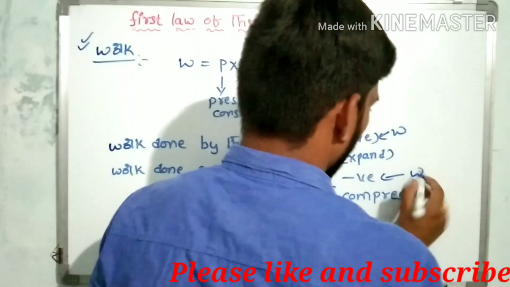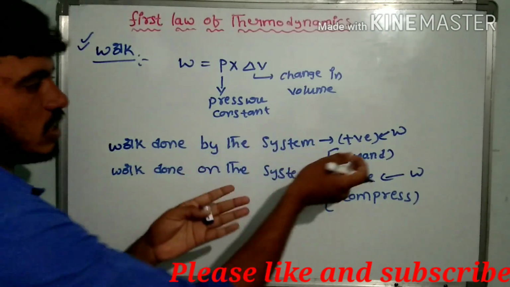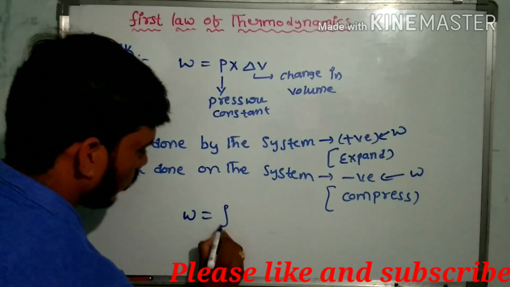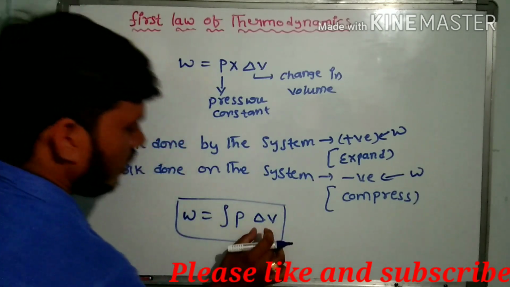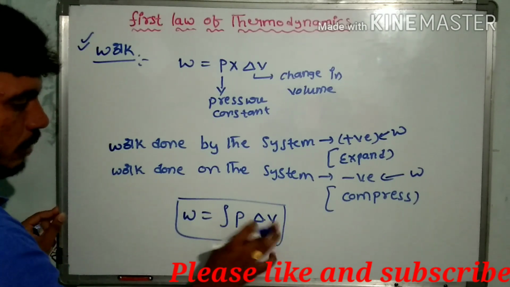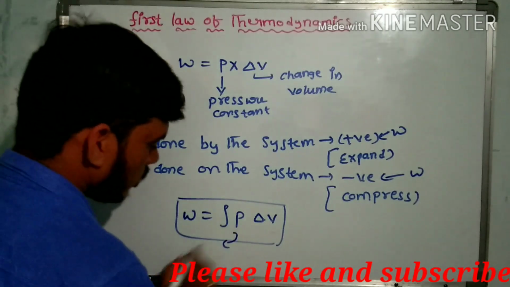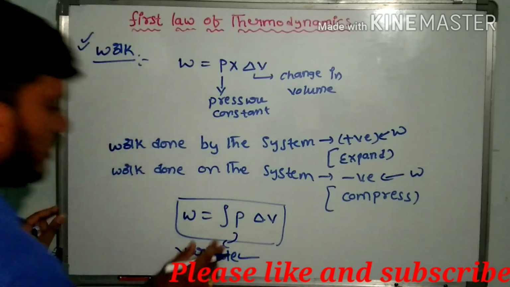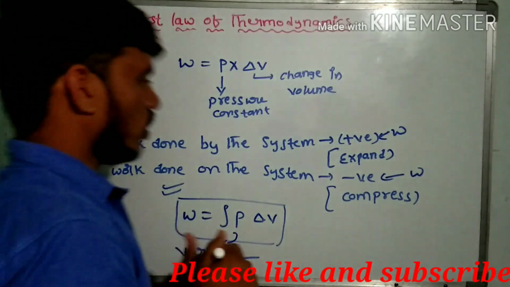The W value is negative in work done on the system, but for work done by the system, the W value is positive. Another important formula is W is equal to the integration of P dV, where dV is the change in volume, between the initial and final state. This applies when P is variable. These are the important formulas present in the first law of thermodynamics.